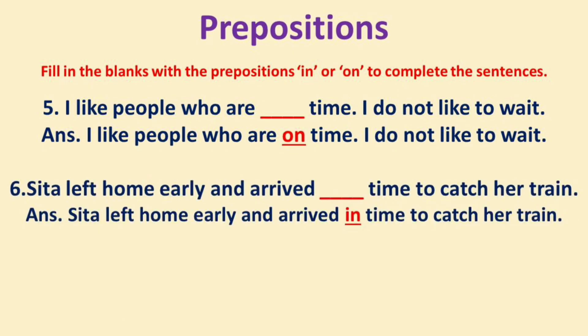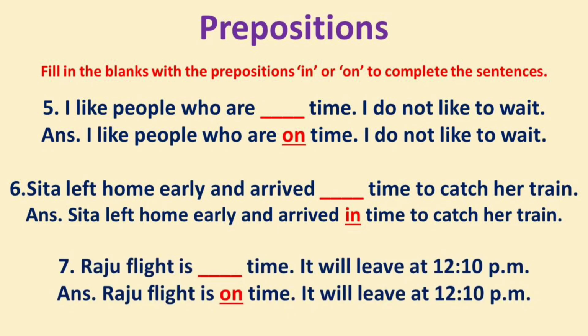6. Sita left home early and arrived dash time to catch her train. The answer is, Sita left home early and arrived in time to catch her train. 7. Raju's flight is dash time. It will leave at 12:10 pm. The answer is, Raju's flight is on time. It will leave at 12:10 pm. Do you understand, buddy? Hope you understand.